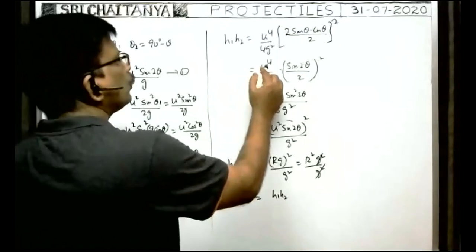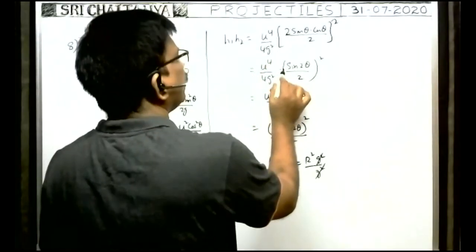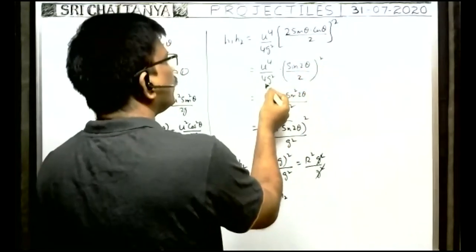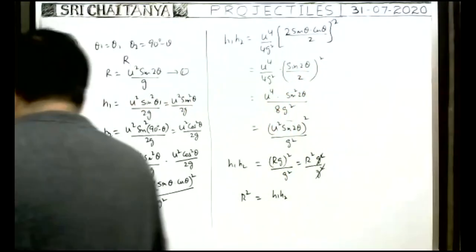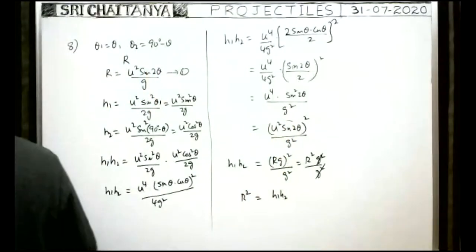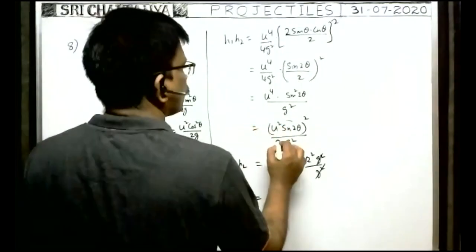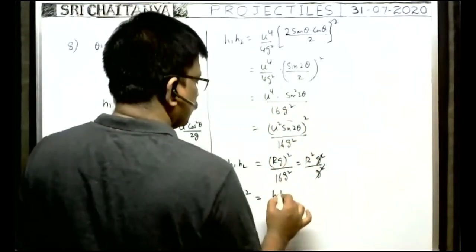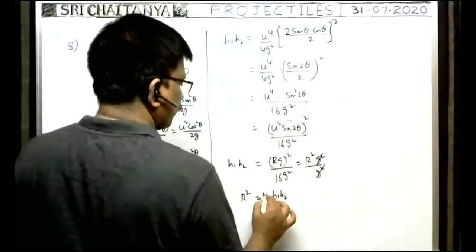Here, U to the power 4 by 4g square into sin square 2 theta by 2 square means 4. 4 into 4, 16 you will get. So here you will get 16.